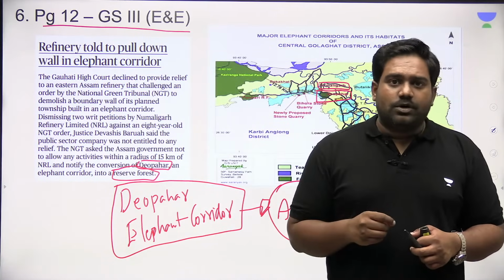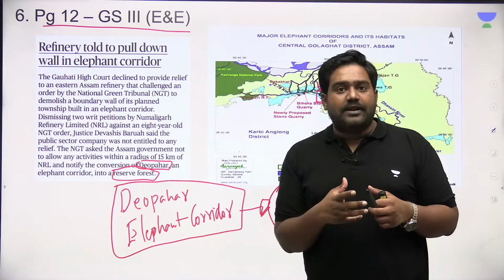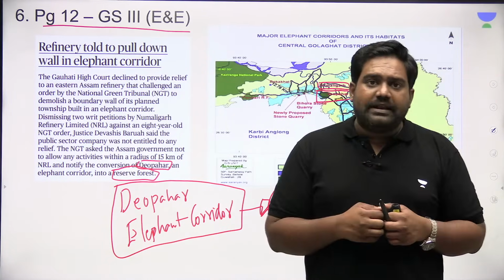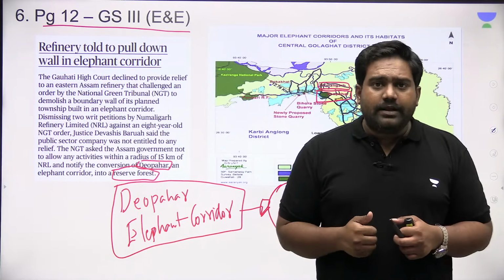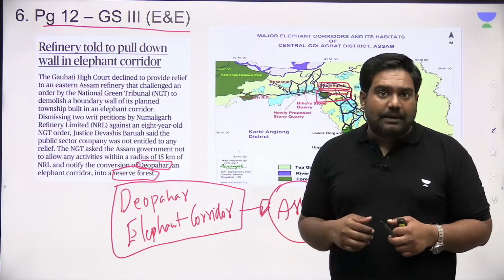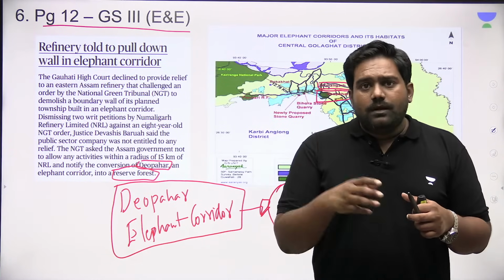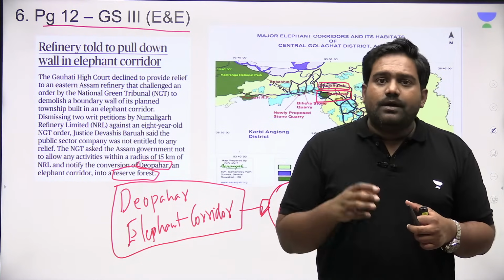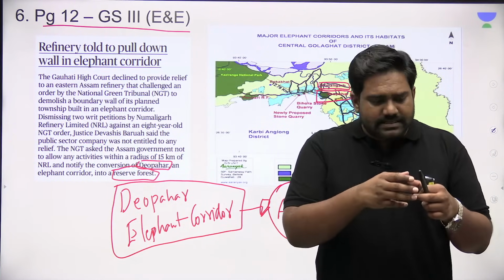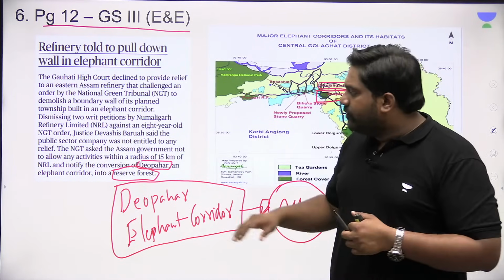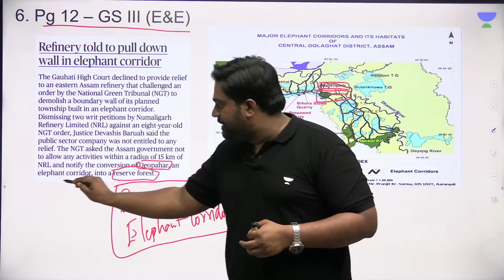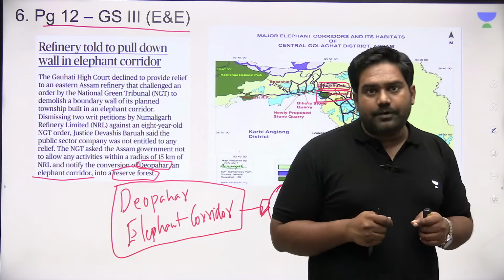See, what happened here was, at Numaligarh there is a major oil refinery that supplies oil not only to India, but even to Bangladesh. All right? It produces diesel in particular. So the National Green Tribunal had passed an order asking this oil refinery to strike down a wall it had built, which was restricting the movement of elephants in this critical elephant corridor.